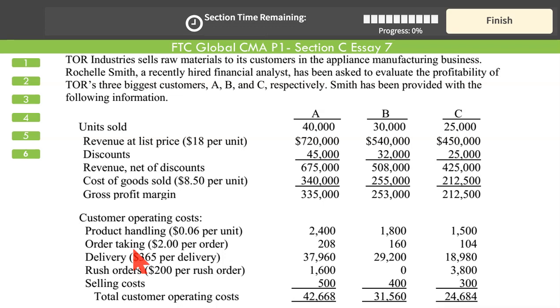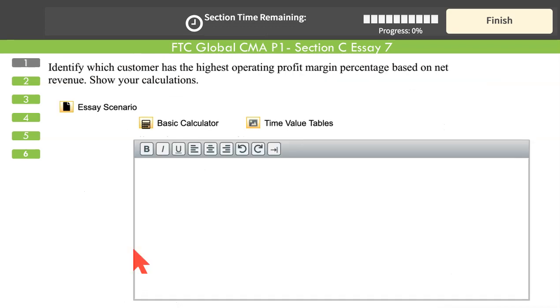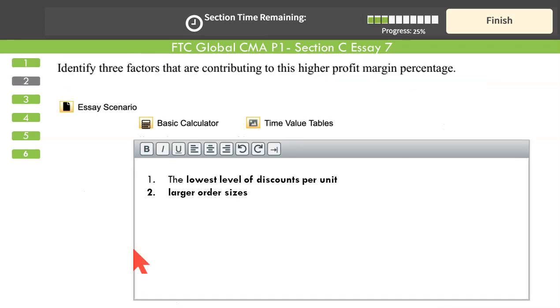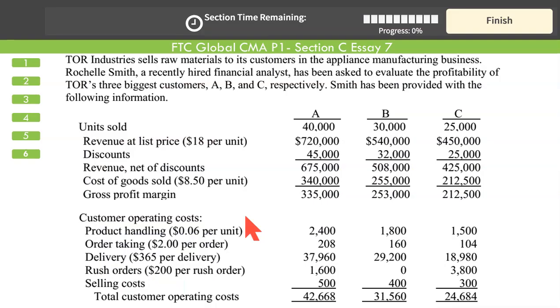No need to overdo, no need to drill down into something which isn't even given. It would be sufficient. Fine. It will be okay. So that's what is given. Lowest level of discounts per unit, we are giving less discounts. Order sizes are larger. That's why we have higher profit percentage. Lower selling cost per unit. How can he say low selling cost per unit?